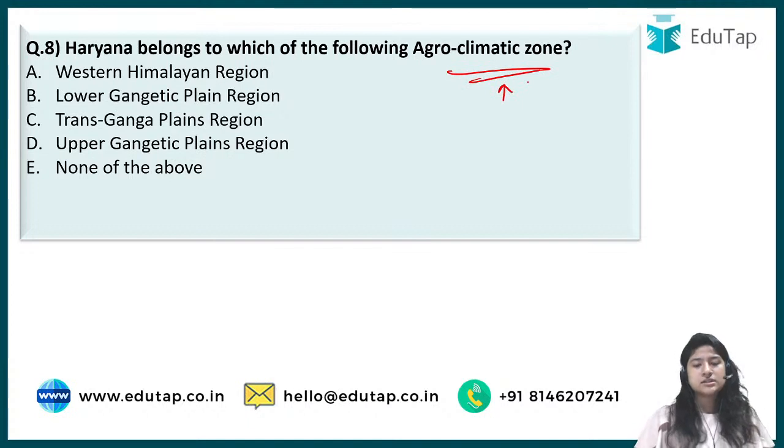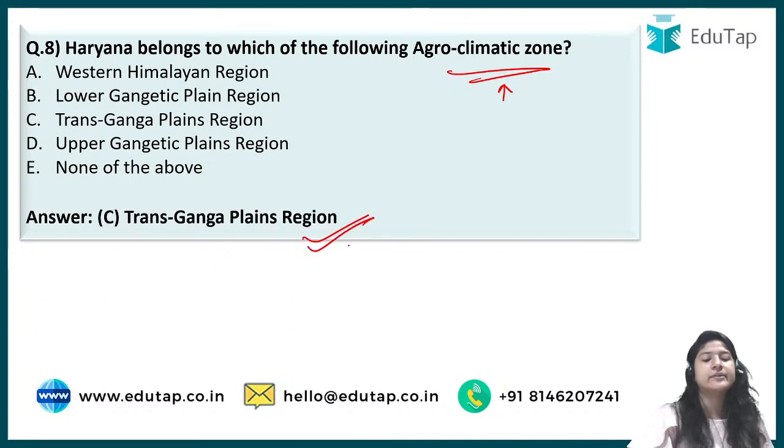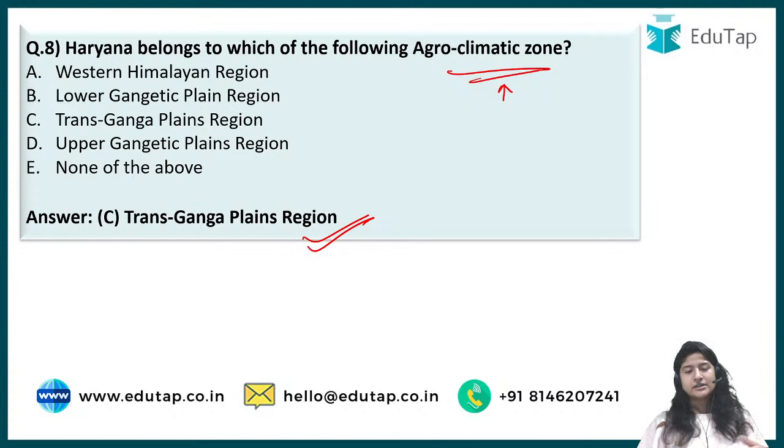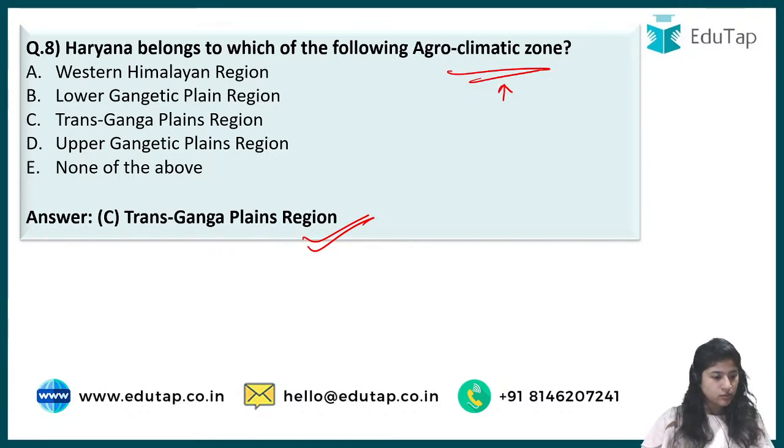This question is from agrometeorology, right, wherein different classifications have been done of the different agro-climatic zones, and you would have to tell the correct answer. The correct answer to this particular question is option C, that is Trans-Ganga Plain region. In our revision series also, before the examination, we did a lot of these questions that belong to agro-climatic zones, right? Nilesh said C for this answer, which is correct, and Supriya also says C, and Vinod also gave the correct answer.